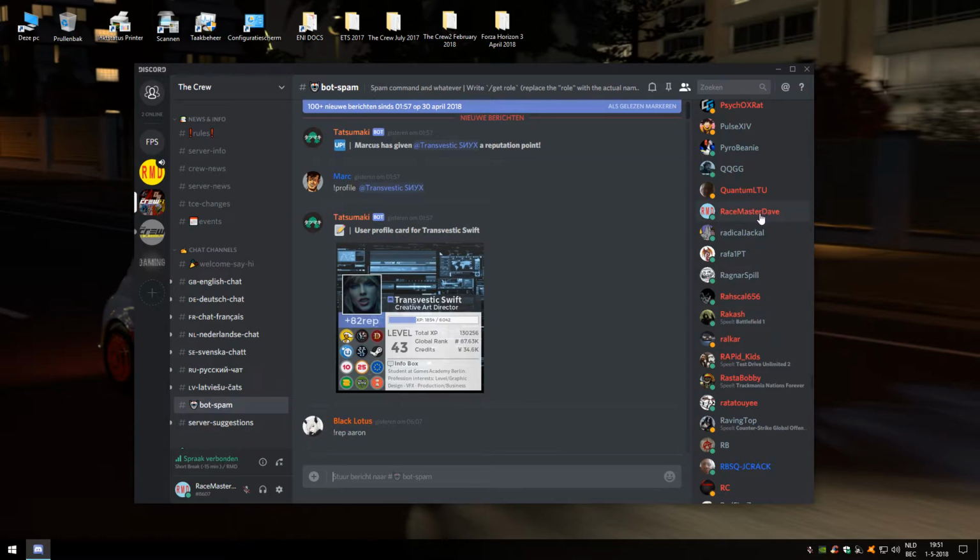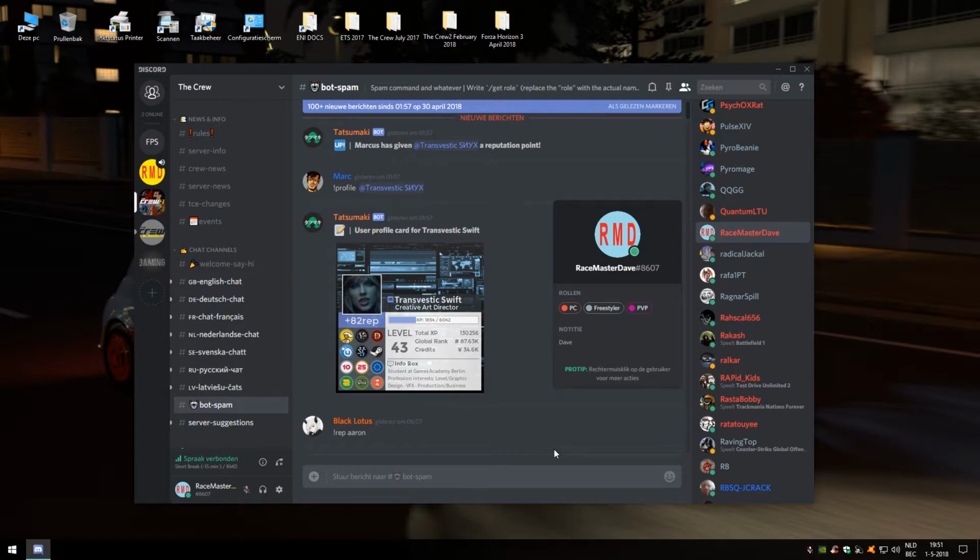As you can see here, if I am in red here, if I click on that, that will say PvP. So I have the PC role, I have the freestyler role that is related to the other server that I'm going to talk about in a second, and I also have the PvP role. So also here in bot spam you need to type in /get PvP, and that will give you the PvP role.